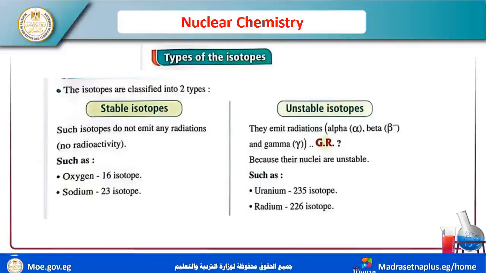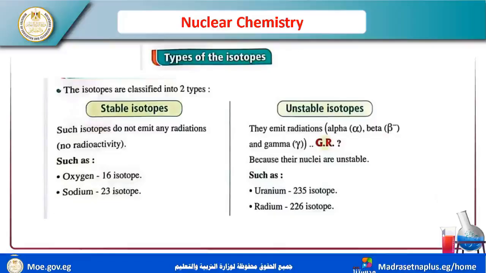But if there is a change in the structure of the nucleus after some time, it is called an unstable isotope because it emits radiations. Which radiation do you have? I have many radiations like alpha, beta, and gamma, and other radiation. So I will learn some things about these radiations.